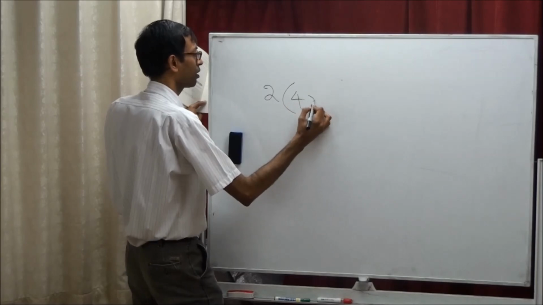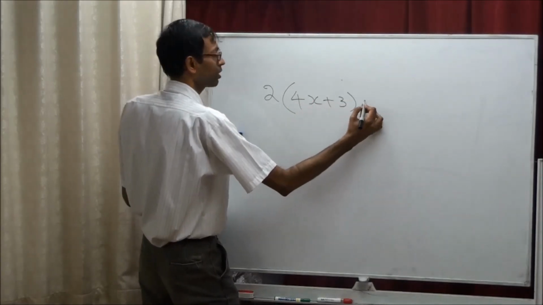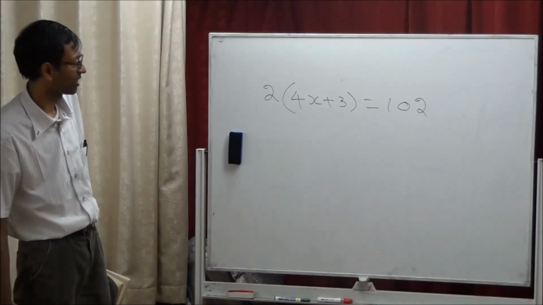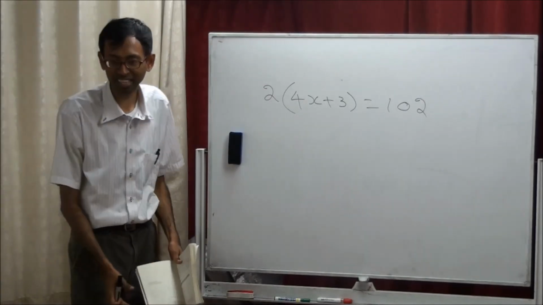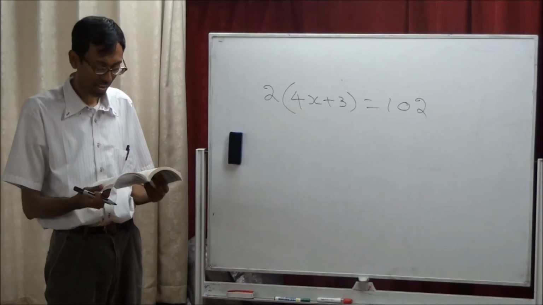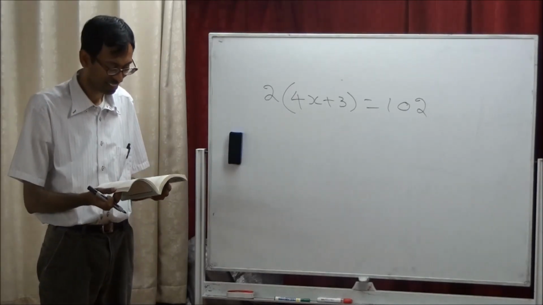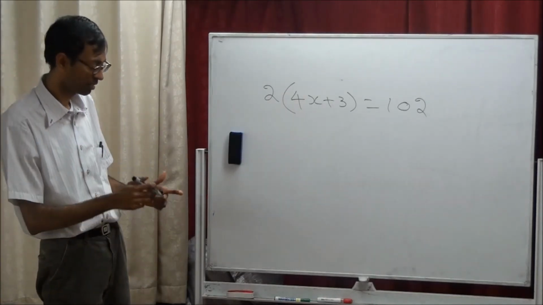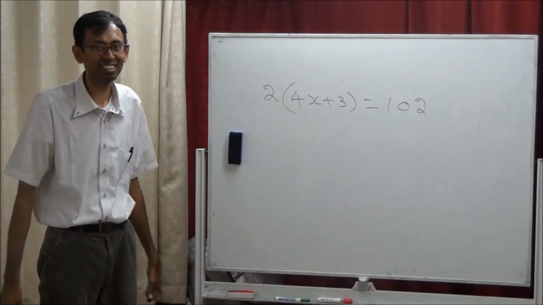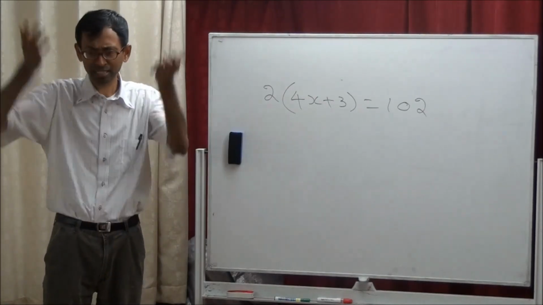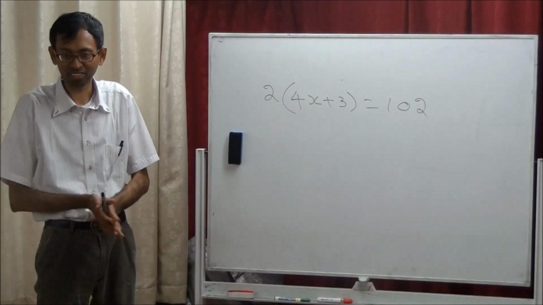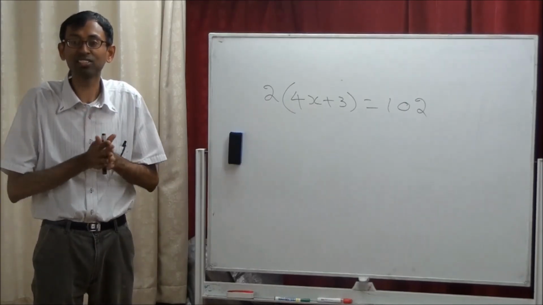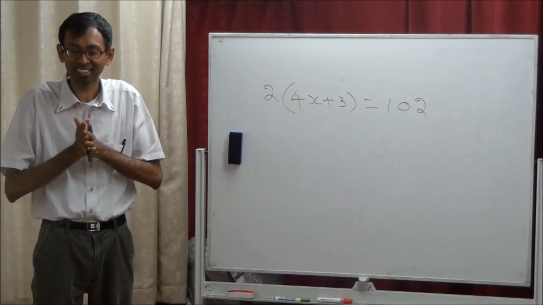Okay, next. Anybody can tell me the answer. 2 times 4x plus 3 equals 102. Anybody? Whatever you want to do, you do. I want the answer. 12. Okay, we'll see what the other answers are. I am waiting for Sai. What is your answer? 12. Who else got the answer?